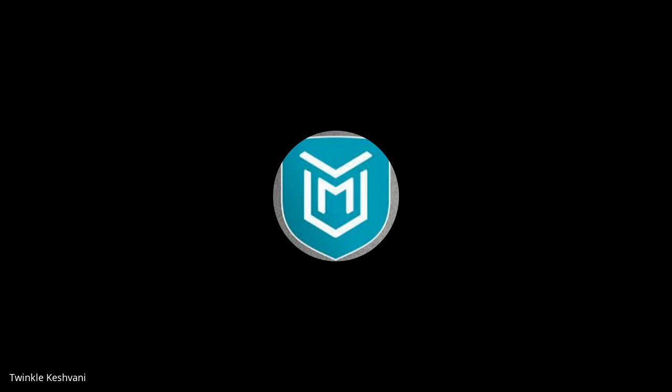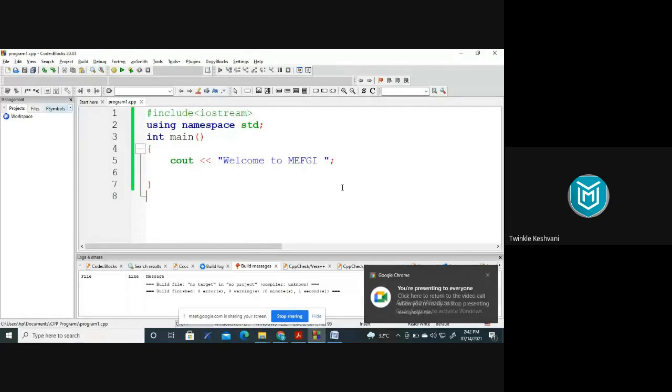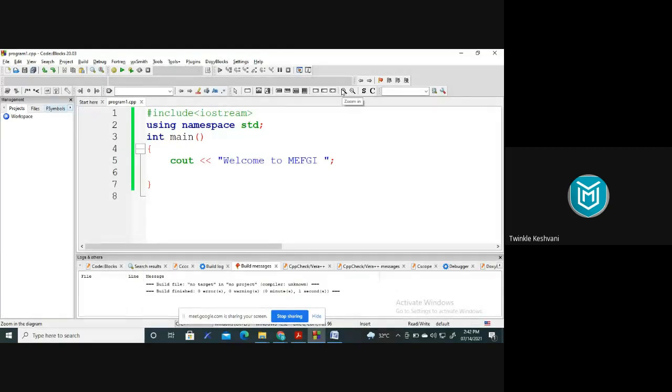Okay, I got the option. I was trying this option, but it doesn't work. The zoom in option is already given here in the code block, but it's not working. Okay, so is my code visible to all?